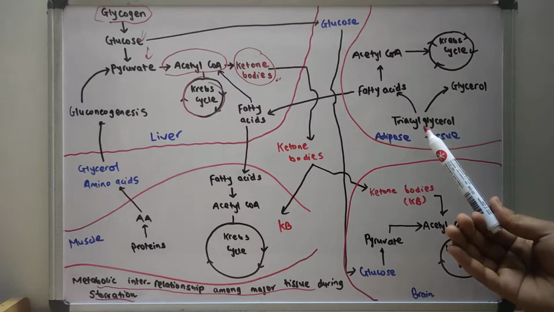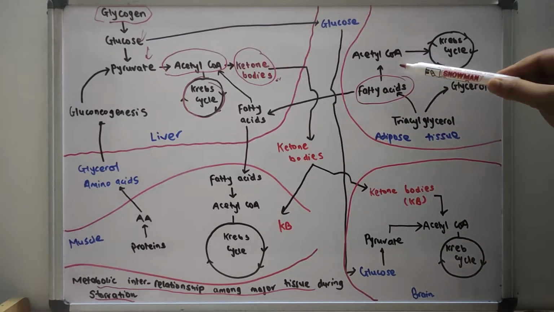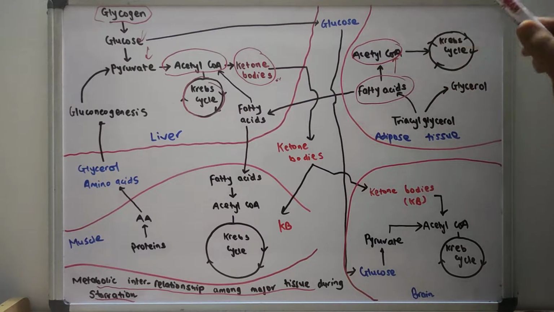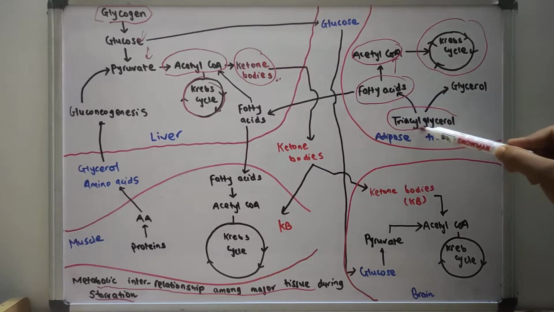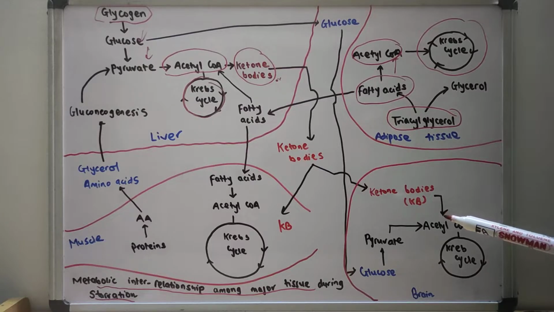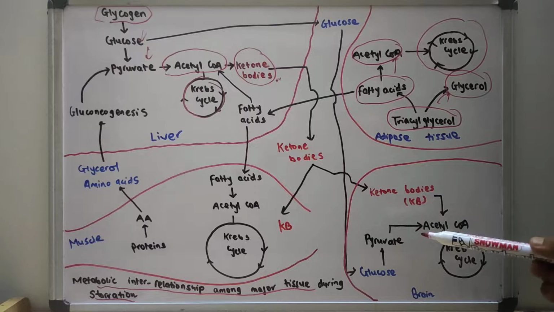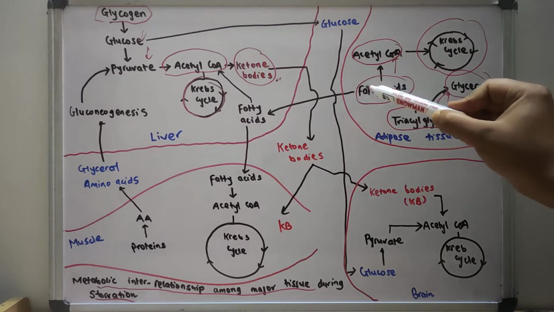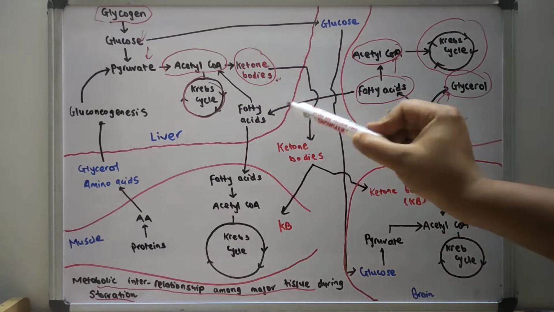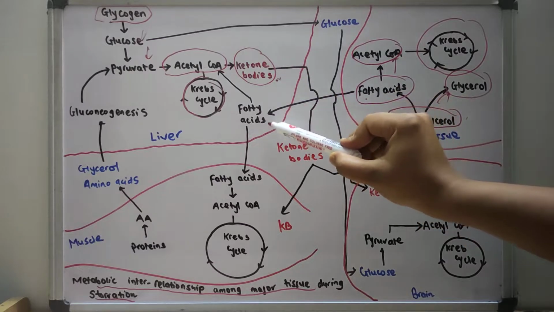There is an increased utilization of fatty acids in the adipose tissue. This fatty acid is eventually converted into acetyl coenzyme A, which is used in the Krebs cycle for the generation of energy. The fatty acid comes from the degradation of triacylglycerol, which also participates in the formation of glycerol. The fatty acid which is degraded in the adipose tissue will be transported towards the liver.